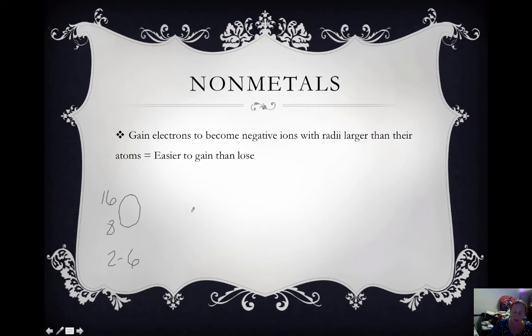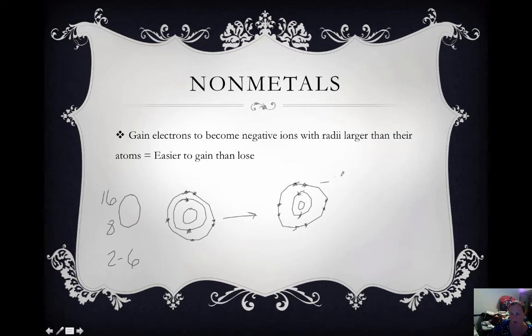It is easier if we draw oxygen in a Bohr model. Okay, this is our nucleus. Our first shell, we have 2 electrons. And our second shell, we've got 6. It is easier for oxygen to gain 2 more electrons to fill its shells. If it fills in its shells, it will have a larger radius, which means it has gained 2. If you get more electrons, you get negative. Okay, so it would have a larger atomic radii.